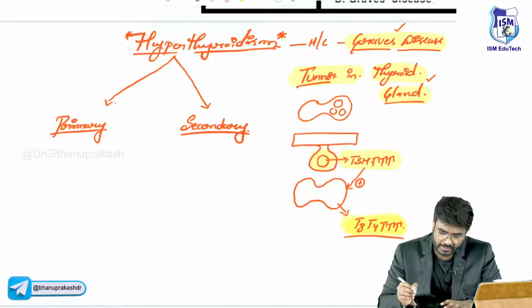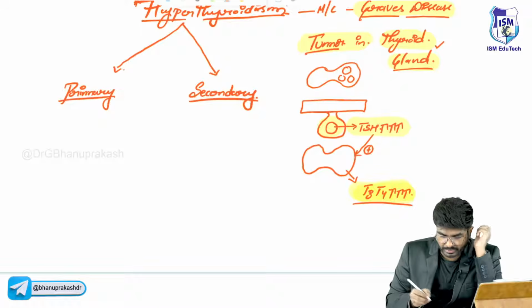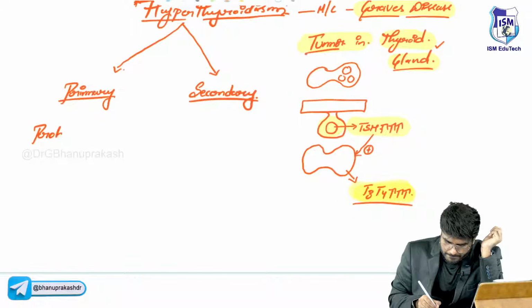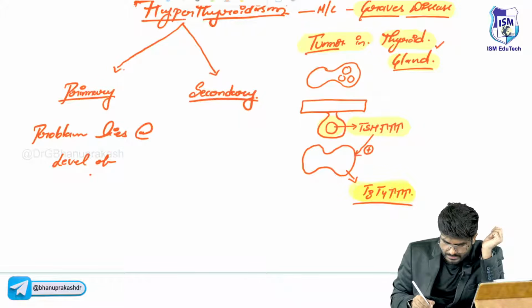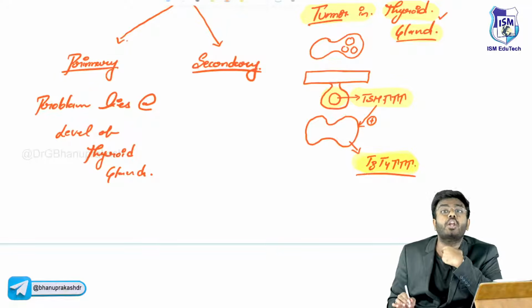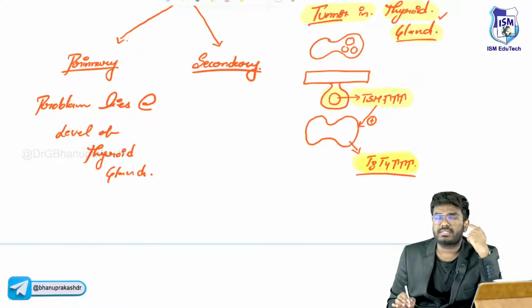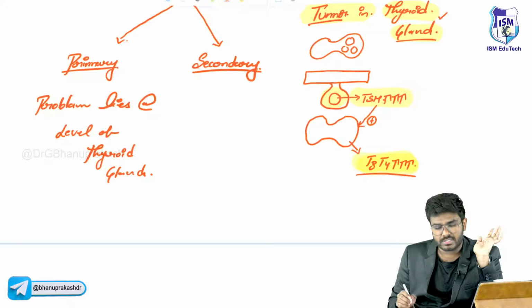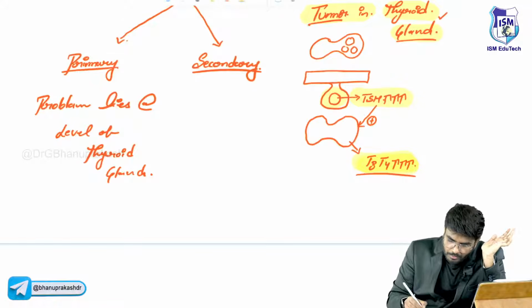In primary hyperthyroidism, the problem lies at the level of the thyroid gland. There is no problem in the hypothalamus or pituitary, only in the thyroid gland. That is primary. Secondary is when the problem lies at the level of the